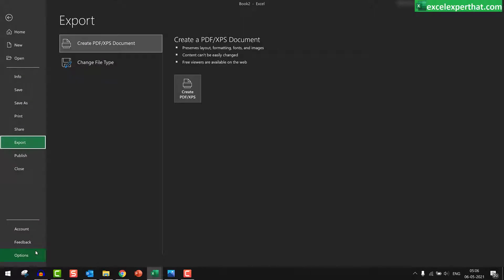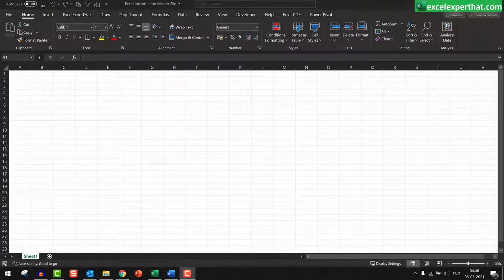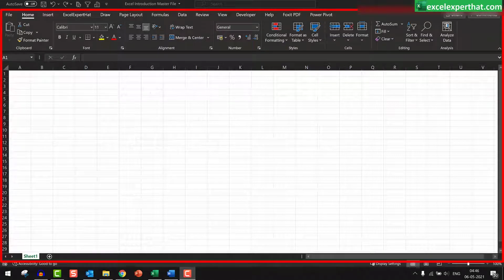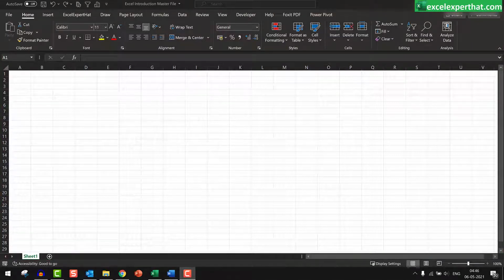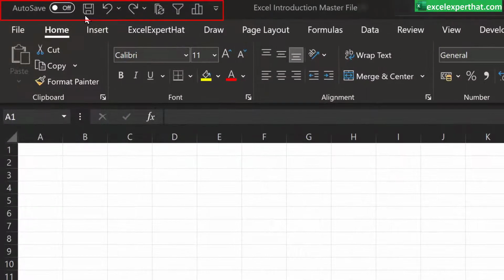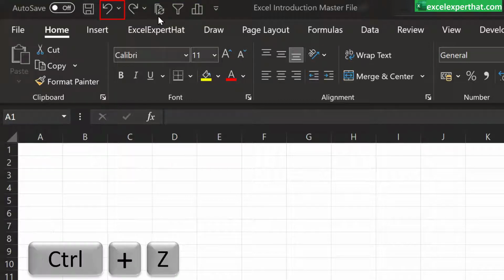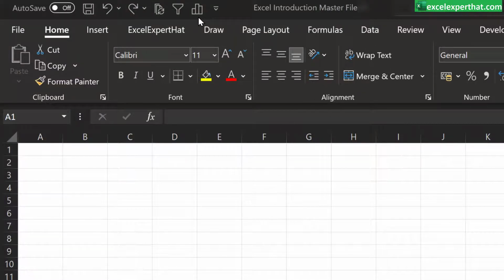So we will go to the new worksheet and open a new workbook. When you open MS Excel for the first time, this type of window will pop up in front of you. At the top, there are some shortcut keys which you can predefine and utilize frequently, that you can set up on the top of the menu. Here is the save button, and the undo and redo buttons, which you will always use with shortcut keys.